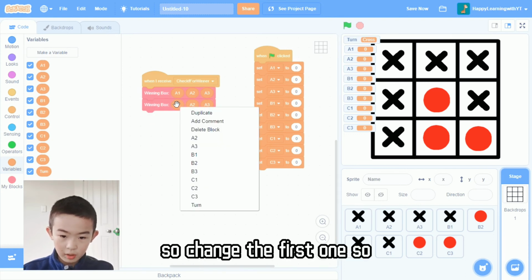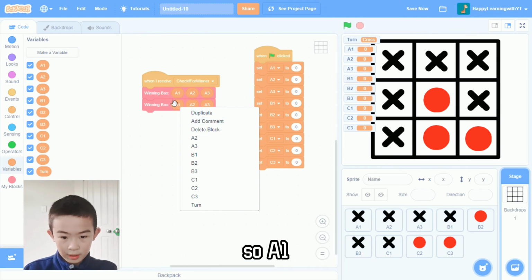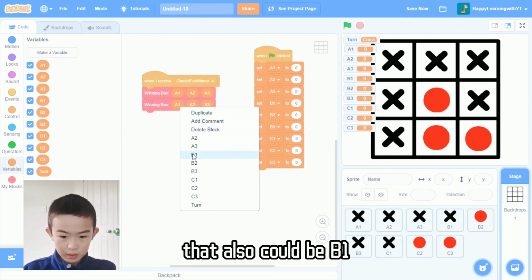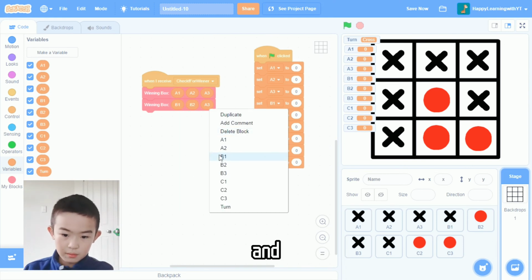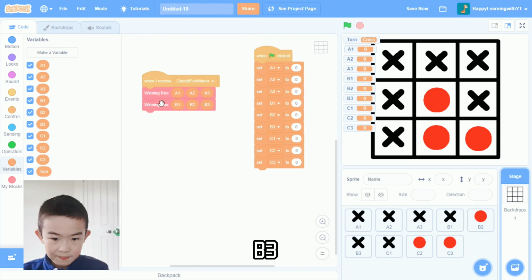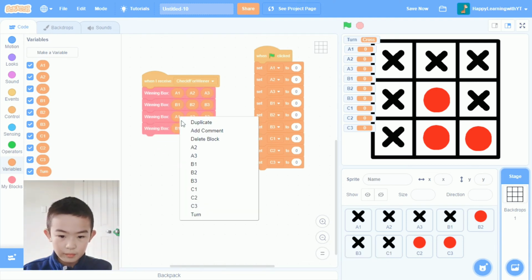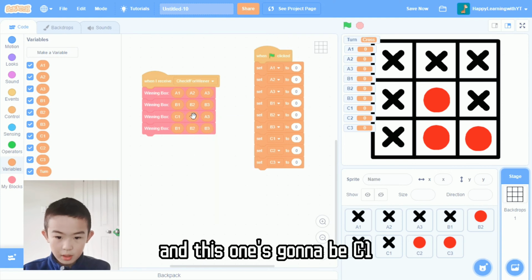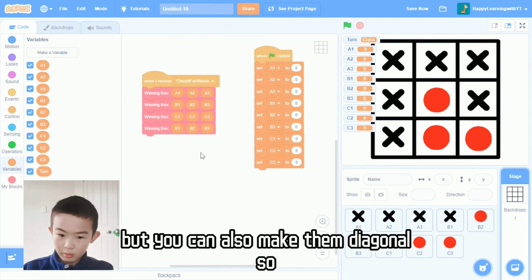So change the first one. I just right clicked, and you can just choose it here. So instead of A1, this also could be B1, B2, and B3. And now let's duplicate these two. And this one's going to be C1, C2, C3. But you can also make them diagonal.